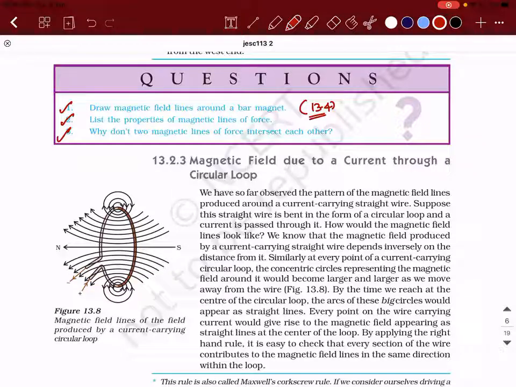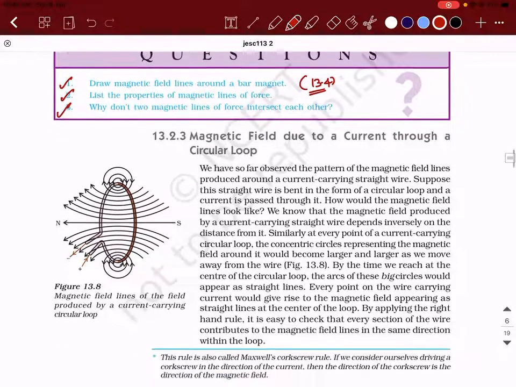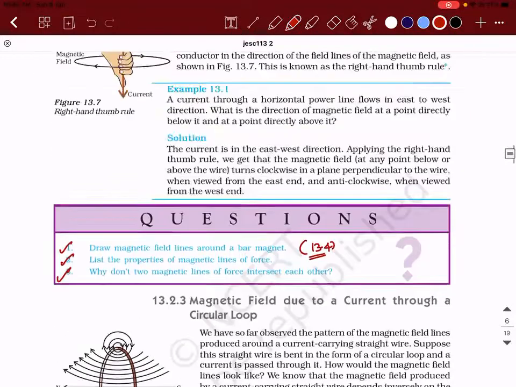Mostly, as far as this chapter is concerned, you will have more of 1 and 2 mark questions because this is a very tricky concept. You don't have many problems to solve. No mathematical equation throughout this chapter, like you have in current electricity. In current electricity, we need to work more on problems. Of course, for solving problems, you need to have a good theory base. That's a different story. But here, more than problems, you need to know the content and the activities. We'll be discussing the activities. Is that clear, guys?